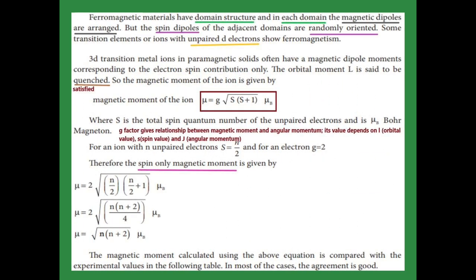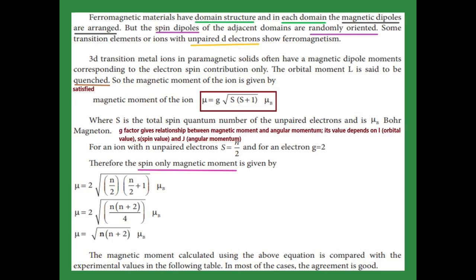Ferromagnetic material. In ferromagnetic material, they have domain structure. In each domain, magnetic dipoles are arranged, but spin dipoles are randomly arranged, and they have some unpaired d electrons. Those d electrons also show the ferromagnetic property. Now we are going to see the magnetic moment formula.